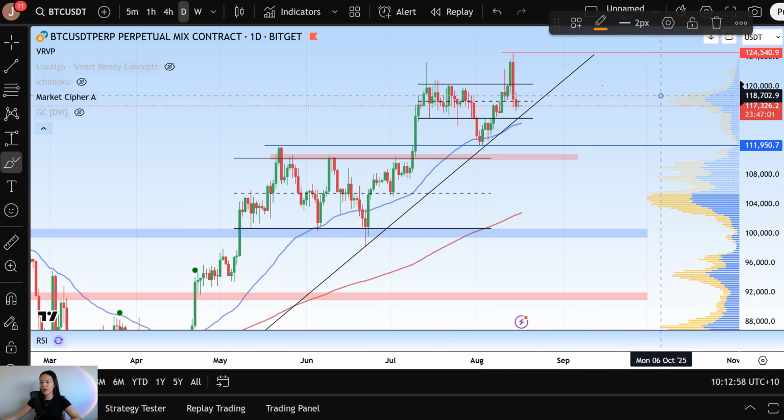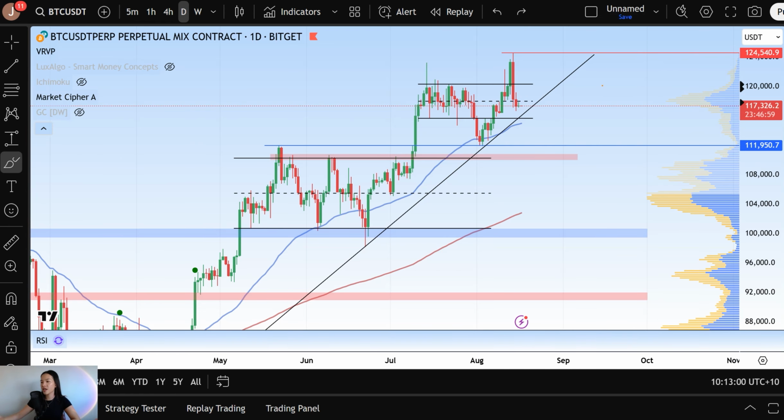So jumping right into the price action, let's go over the context of the recent move downwards and the failed breakout before we dive into our analysis into what we're looking for moving forward.